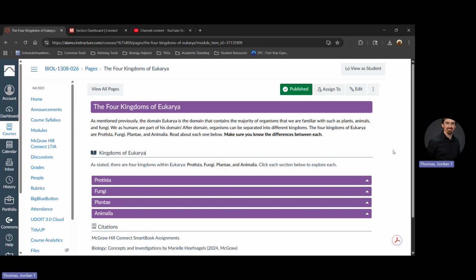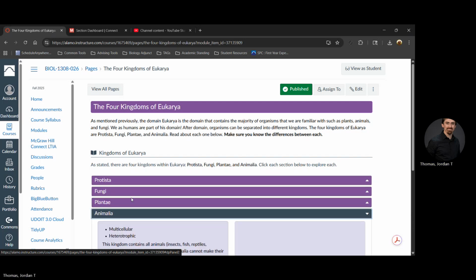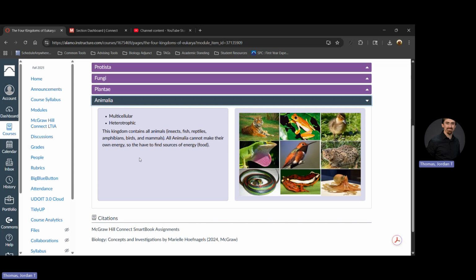For the kingdoms of Eukarya, there are four we're going to talk about: Protista, fungi, plantae, and animalia. What we're going to do is go from bottom up, and you'll see why at the end. First off, animalia. Animalia, just like the name suggests, encompasses all animals within the world: insects, fish, reptiles, amphibians, birds, and mammals are